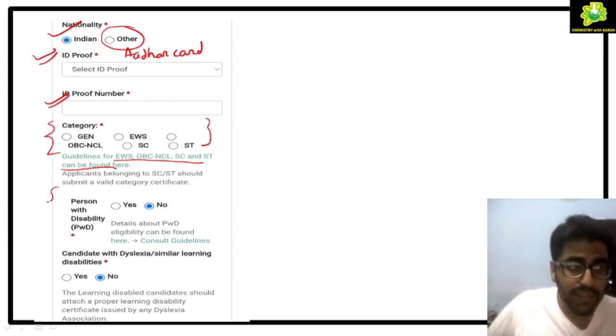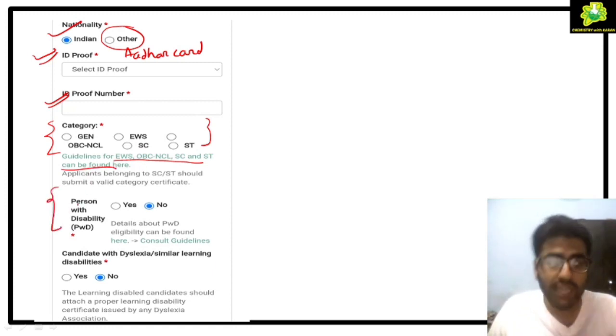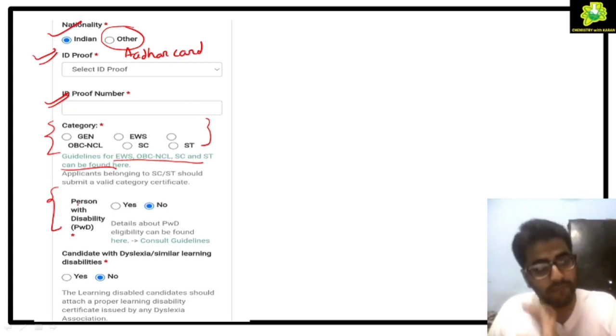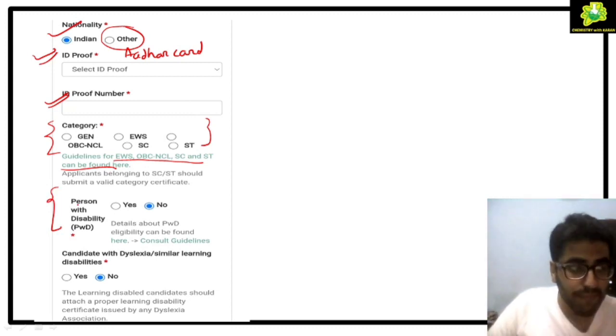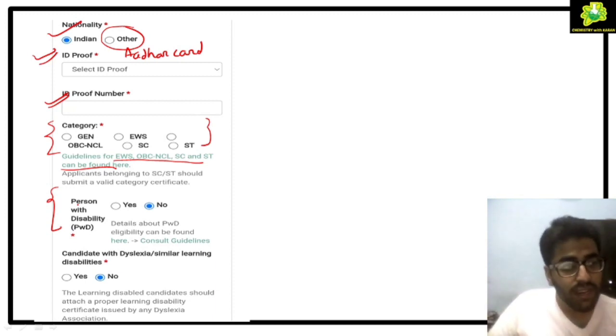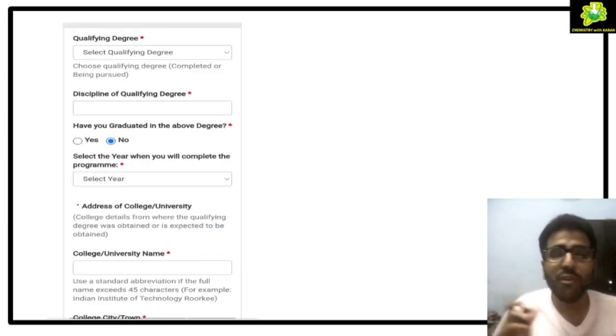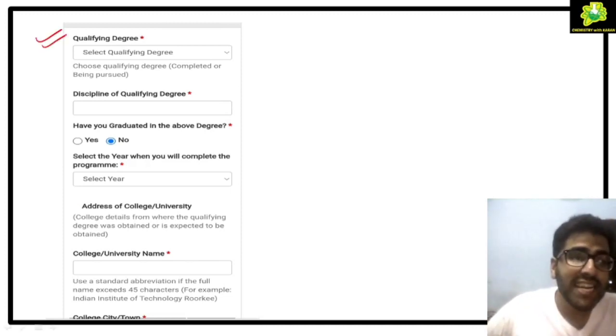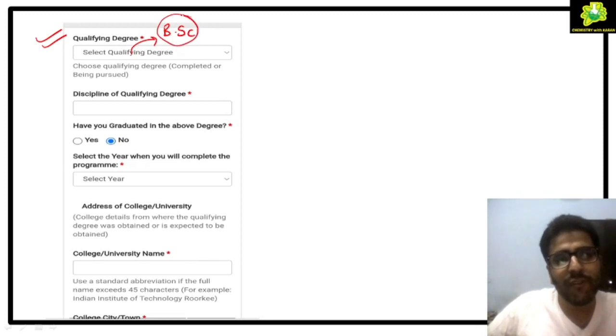Now if you are a person with disability, no, then it's okay. If yes, you have to provide a proper proof for that. Okay, PWD certificate, disability certificate basically. Okay, dyslexia and everything, no. And now you will be getting an option of qualifying degree. Qualifying degree will be your bachelor's. I guess most of you will be having BSc.